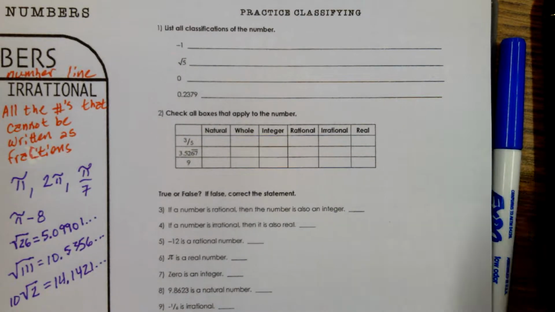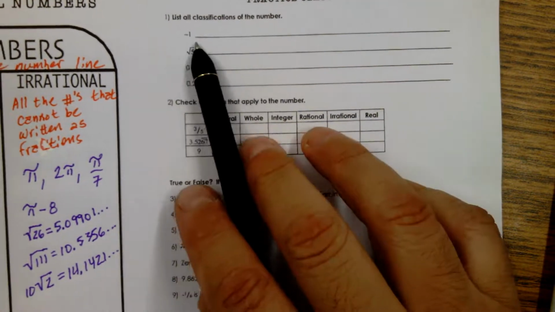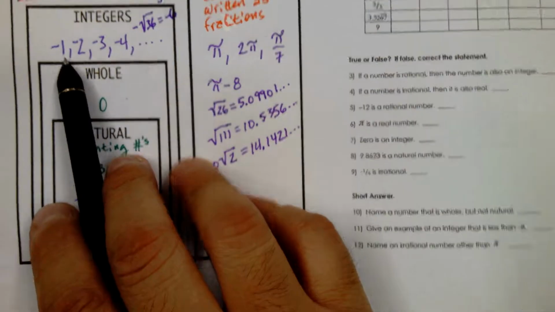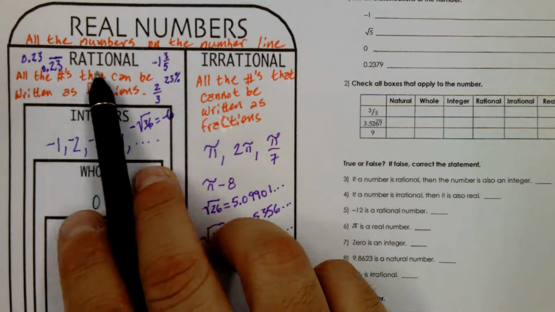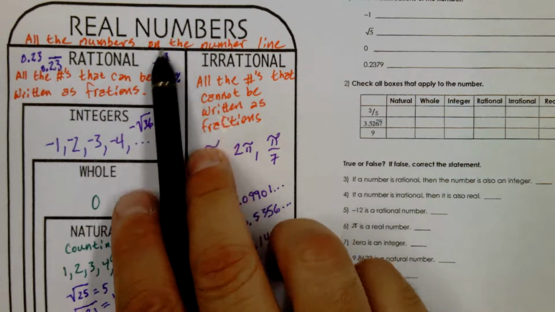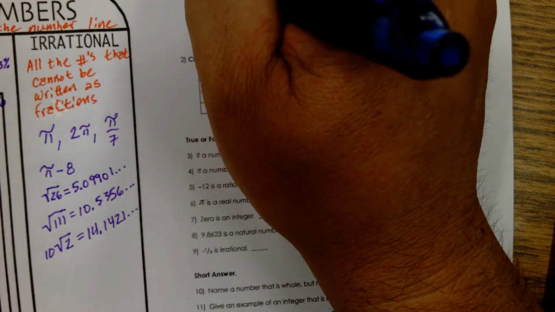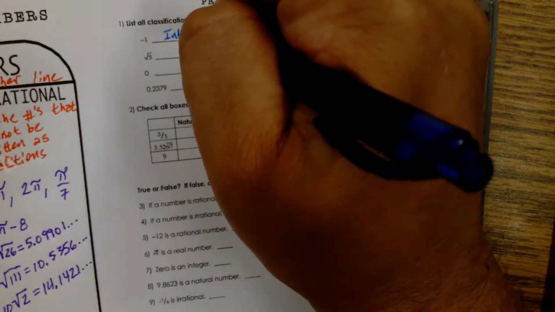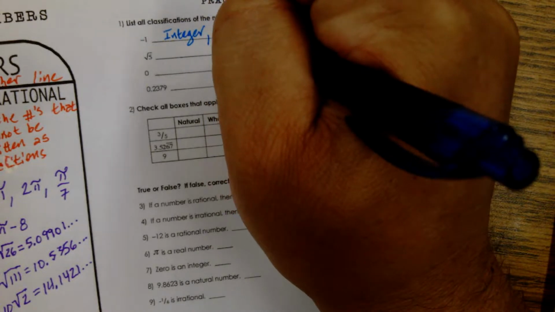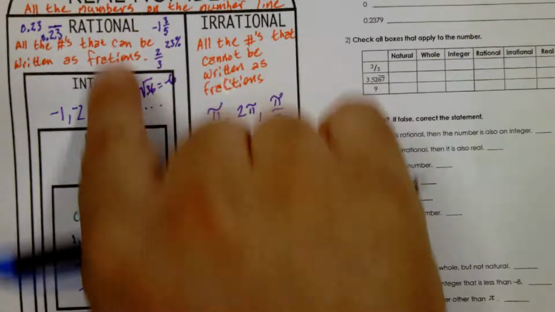So, first question. List all classifications of the number, and they want us to look at -1. So let's see where -1 lives. Find -1. Here it is. So what classifications does it have? It's an integer, it's rational, and it's real. So let's write those down. Integer, it's rational, and it's real. It's all three of those.